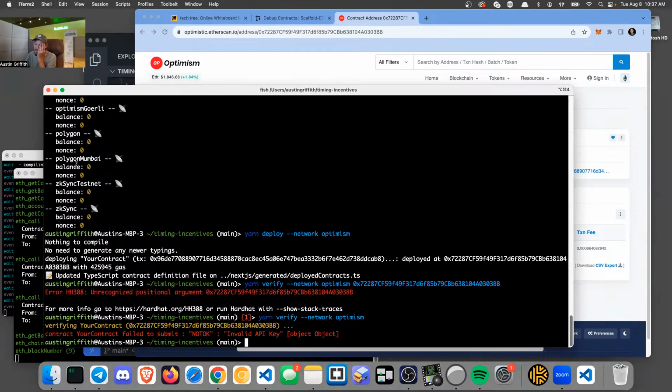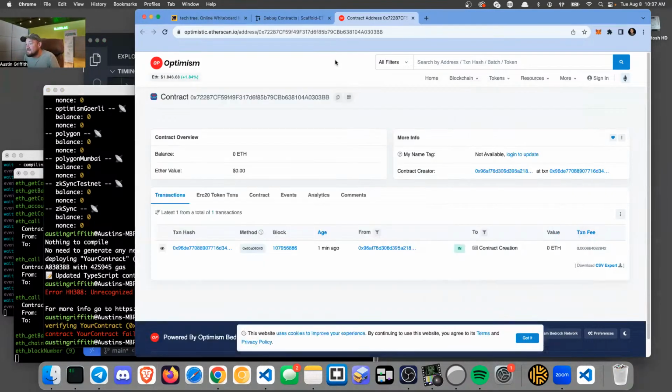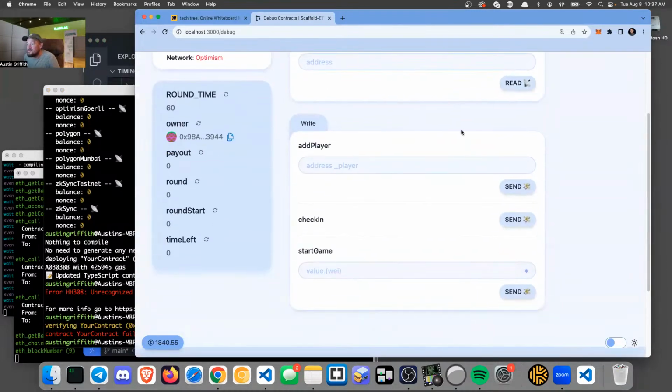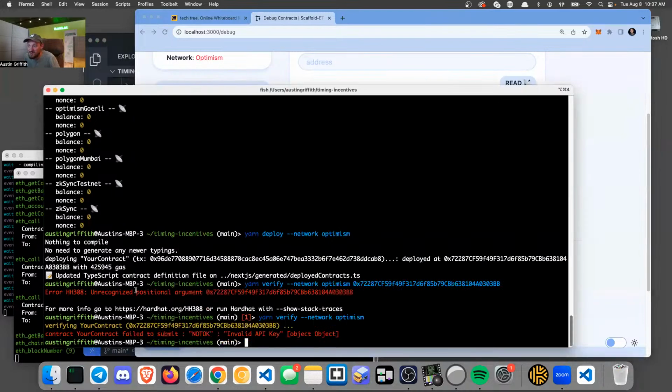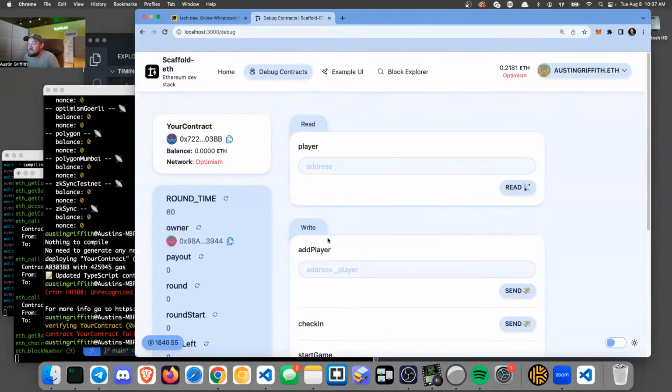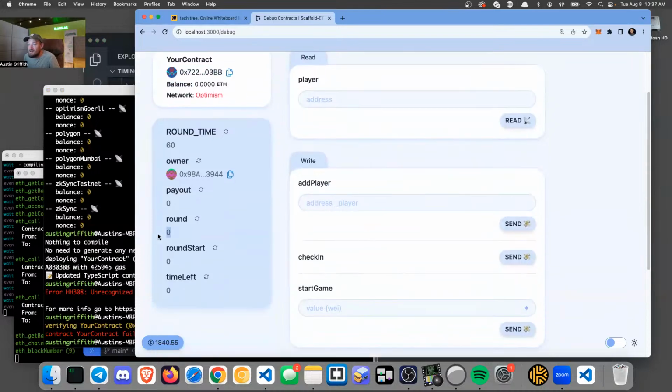Oh man, we have to have an API key. I wish I had an API key built in there. I really would just like to use mine and put it in if we could. Okay, so our contract is not going to be verified. I'm not going to do the work for that. That's fine. It's out on Optimism. It doesn't have any money in it. Round is a 0. Payout is a 0. It's ready for me to start, but let's add some players, right?